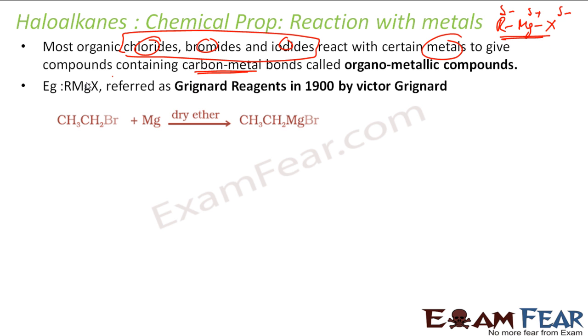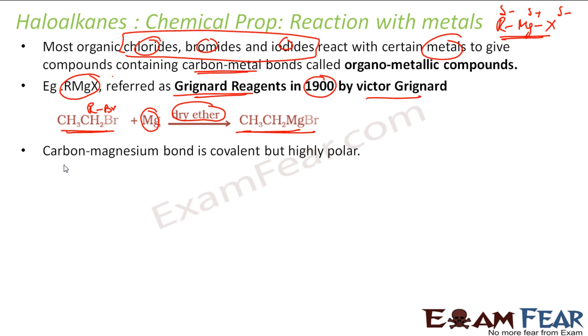So this RMgX is nothing but the Grignard reagent, discovered in 1900 by Victor Grignard. This is a very critical reagent. We have used this reagent in class 11th also, when we formed various kinds of reactions, addition reactions. So this is my Grignard reagent, RMgX. This is my alkyl halide RBr. You react it with magnesium in presence of dry ether, you get RMgX.